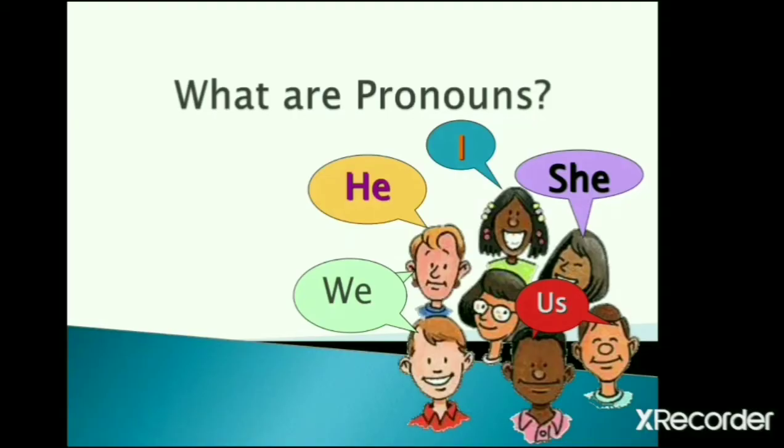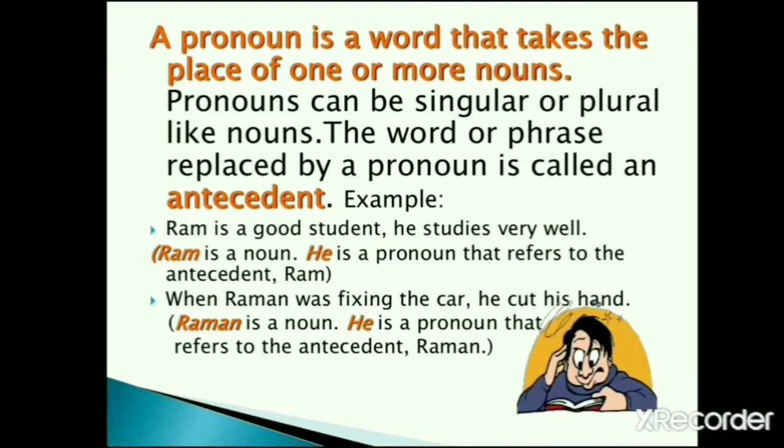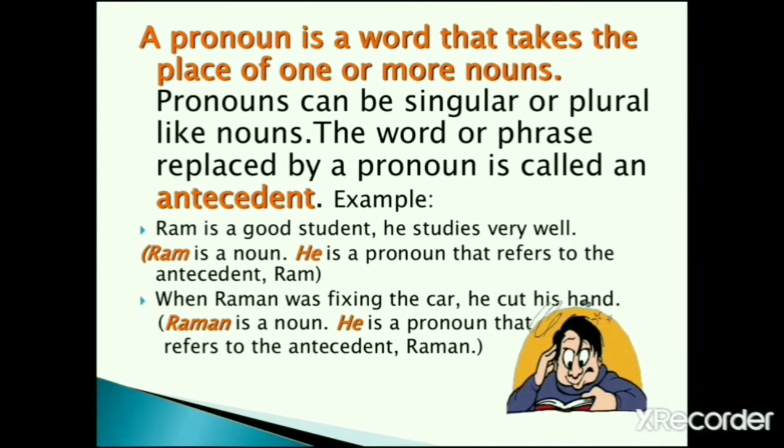So you all have heard about pronouns from your lower classes. Pronouns are, for example, he, she, it, they, them, us, etc. All these words are called pronouns. So in a simple way, a pronoun is a word that takes the place of one or more nouns. Pronouns can be singular or plural like nouns. Once again, the word or phrase replaced by a pronoun is called an antecedent.